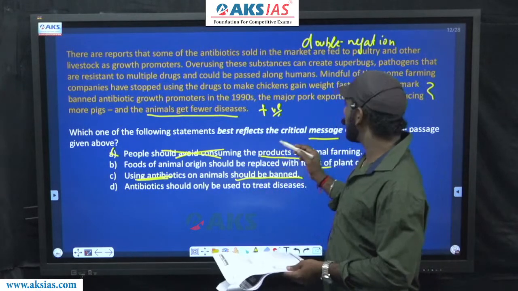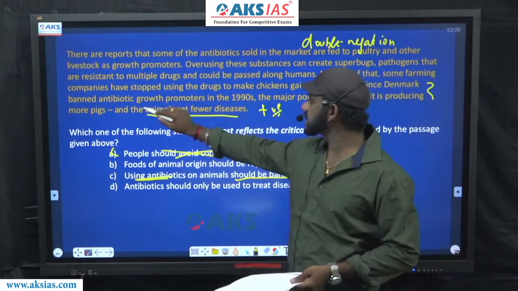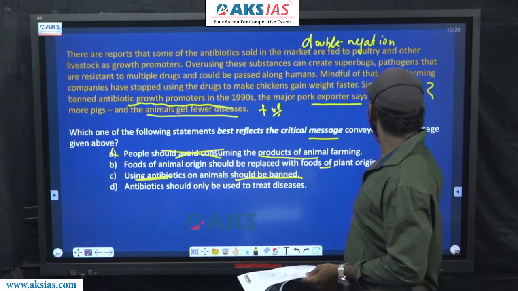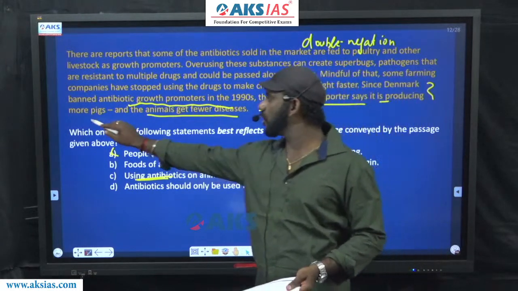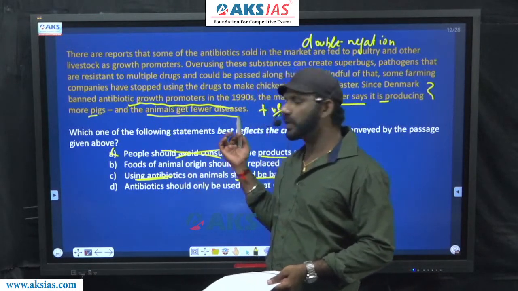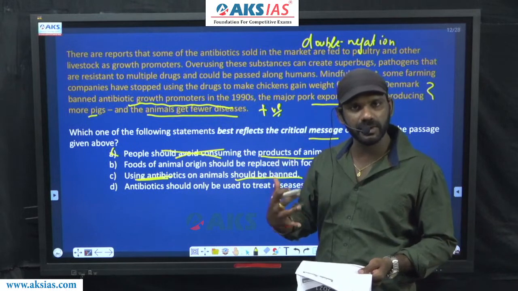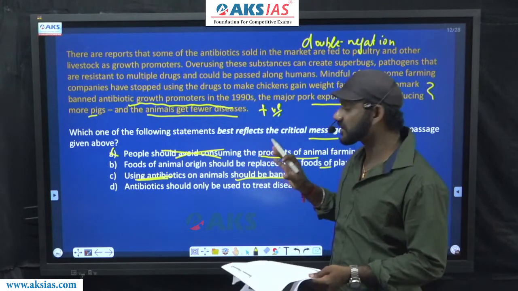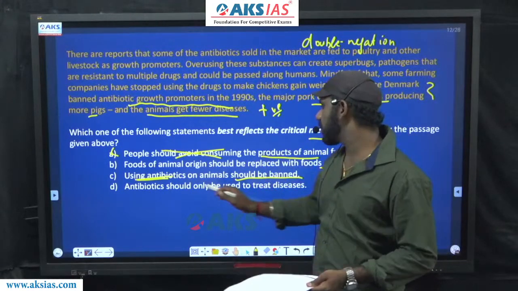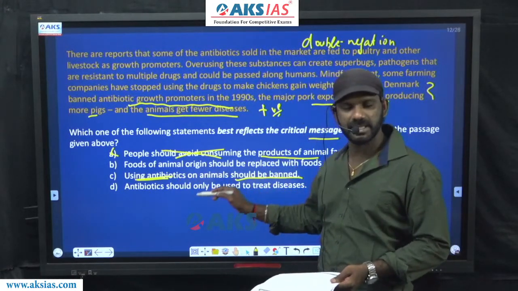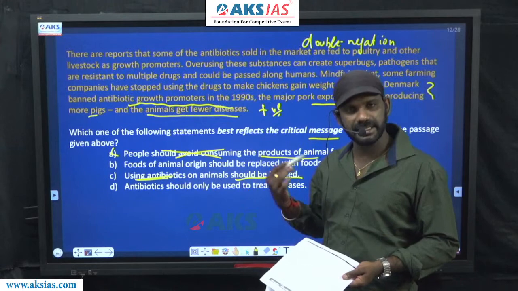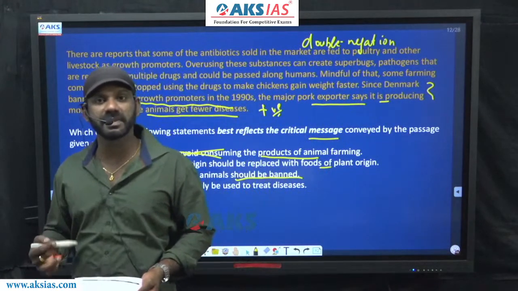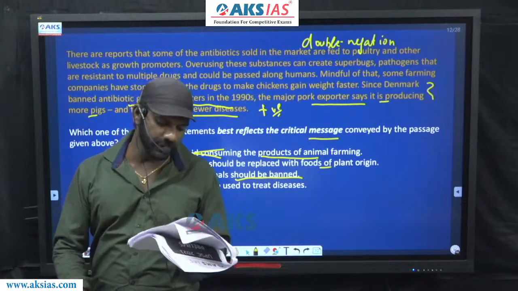And this is the idea in the last part of the passage as well. The major pork exporter says it is producing more pigs and the animals are getting fewer diseases because they are not using antibiotics on animals. C must be considered. And it's very much related to the paragraph as well. It talks about using antibiotics on animals. And the author is telling us that using antibiotics on animals must be stopped. Leave it. Come to D.